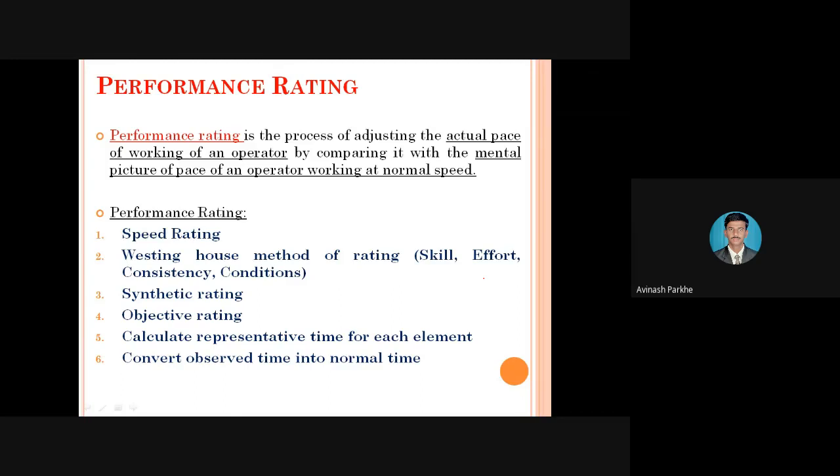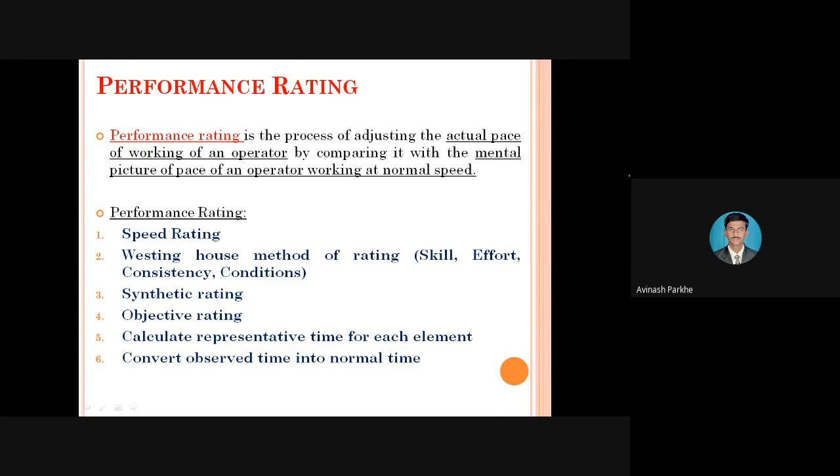related to performance rating. Performance rating is one of the important concepts which is mostly implemented in industry in order to check the performance of the operator. Performance rating is one type of the time study concept. Whenever we are measuring the time of that particular operation, the operator himself is performing the operation. That means we are measuring the time required to complete that particular task.